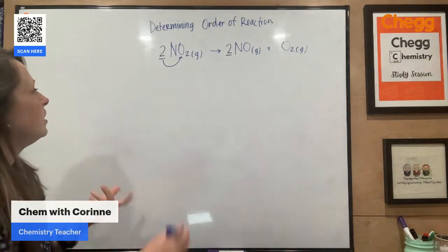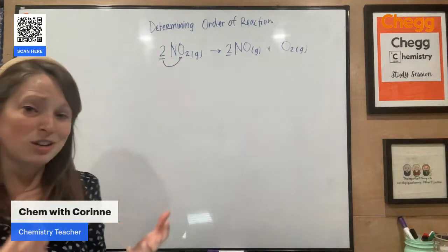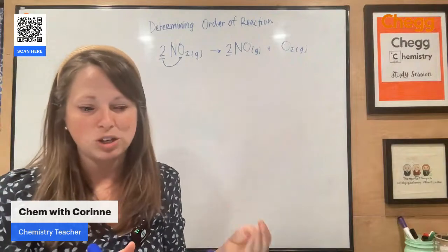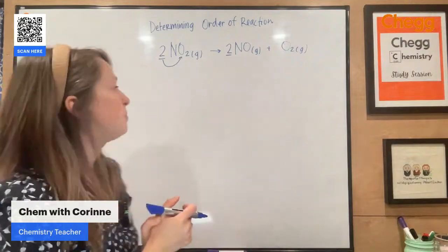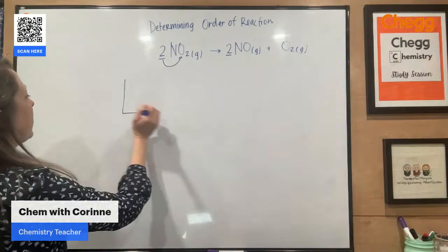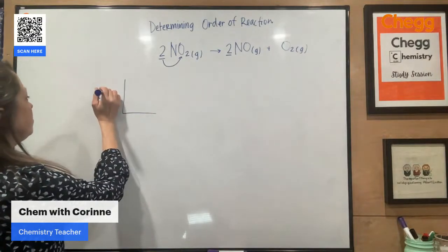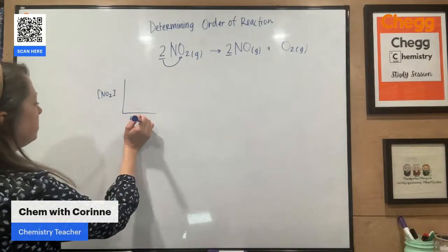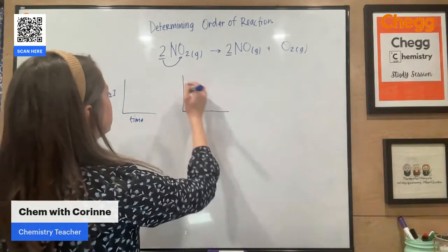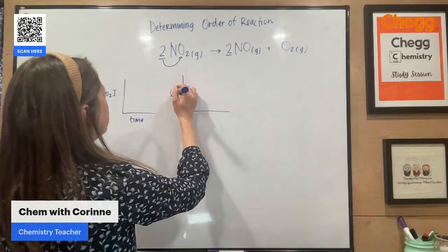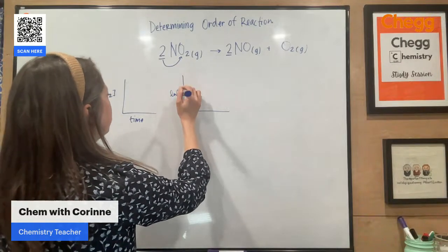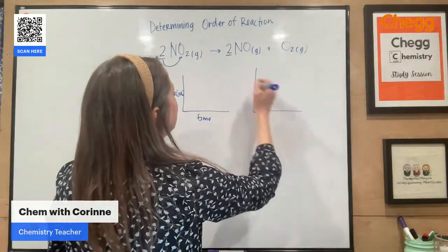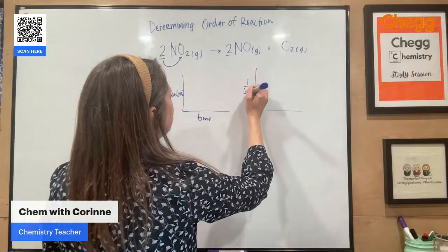All right, now that I have that balanced, I'm going to make up a problem. My question for you is, can you determine the order of the reaction if I give you just some data? Let's say I have some experimental data for you. I have the concentration of NO2 over time, versus the natural log of NO2 over time, versus 1 over the concentration of NO2 over time.